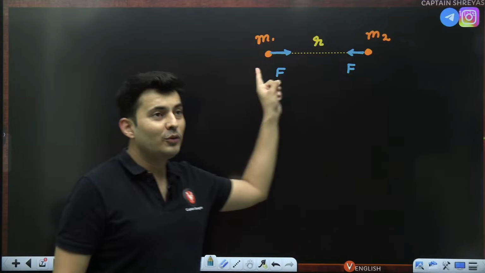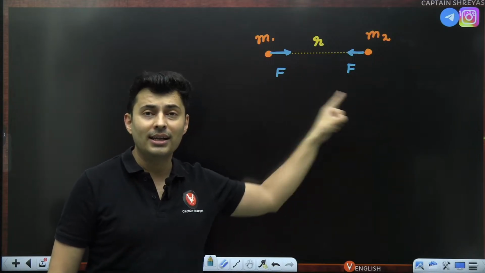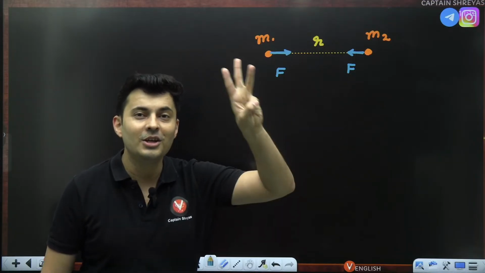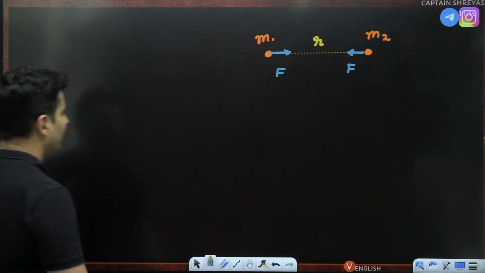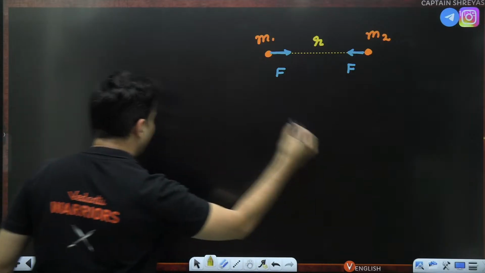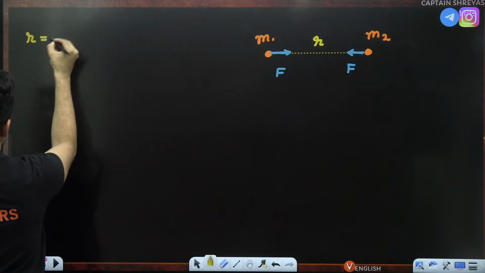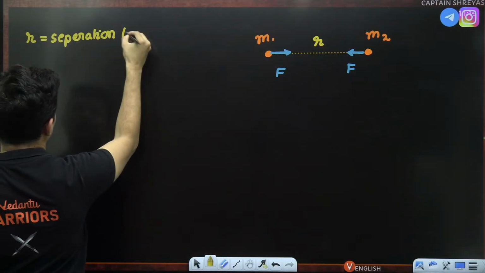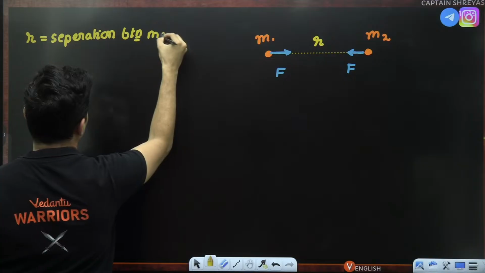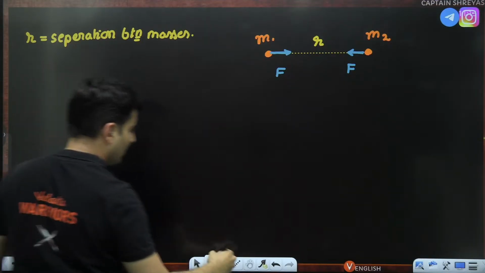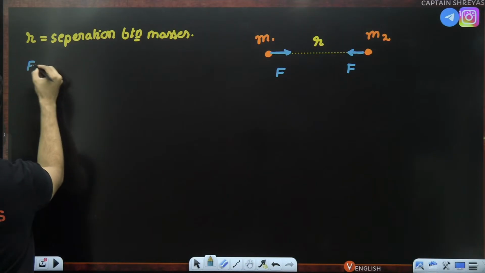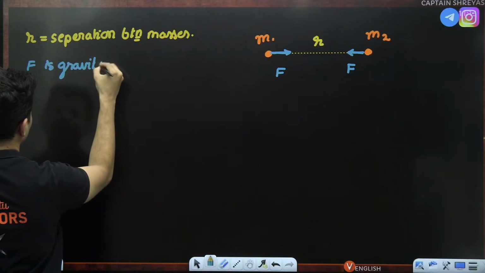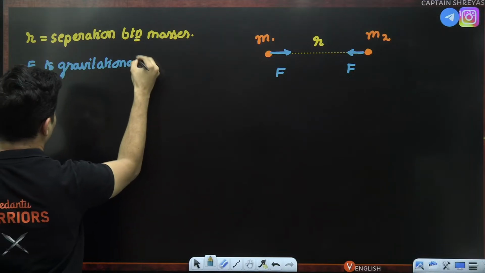Yeah, these two forces will be always equal and opposite. Yes, they will be equal and opposite because of Newton's third law. Correct. So, I will call r being the separation between the masses. Separation between those masses. Next important thing, F is the gravitational attraction.